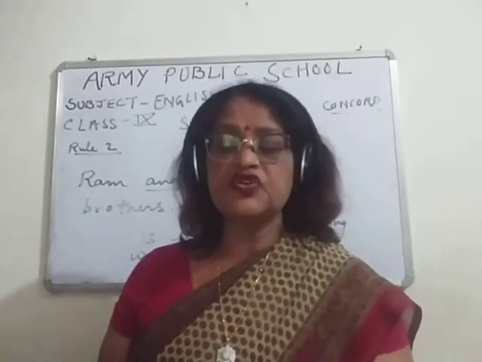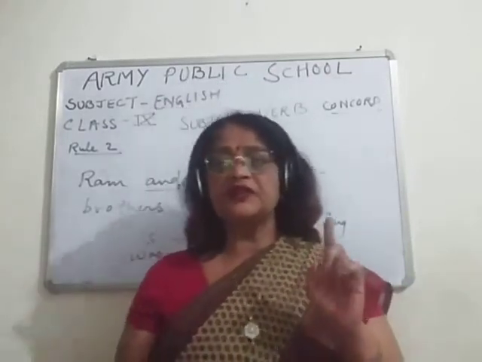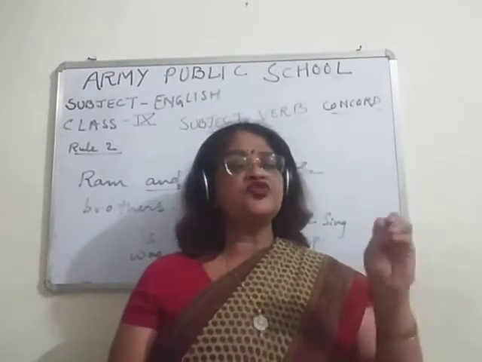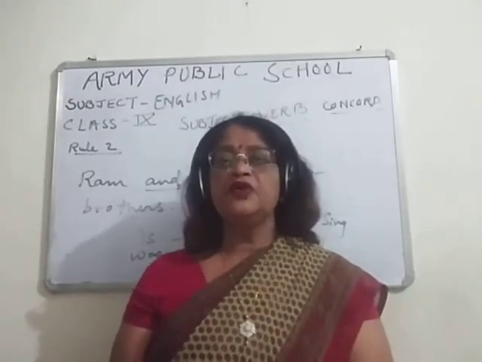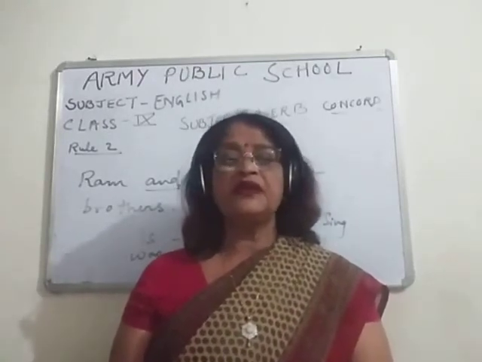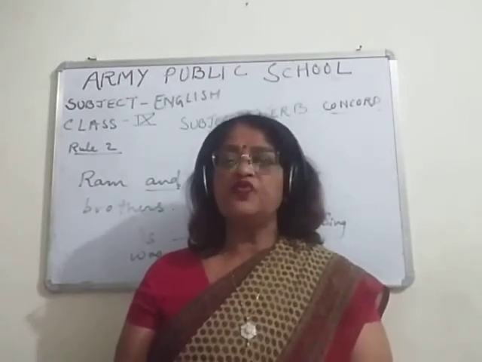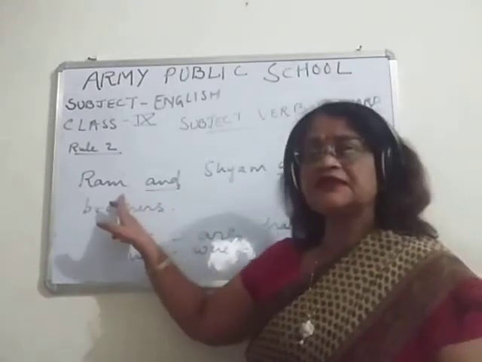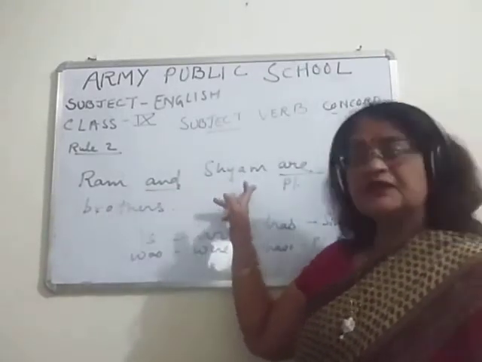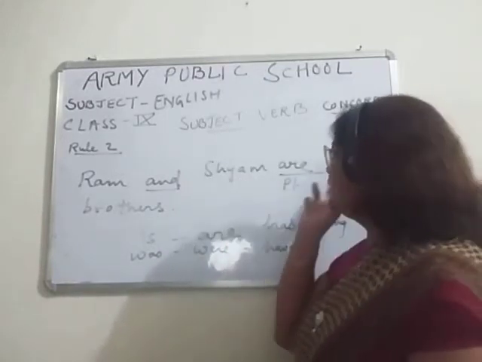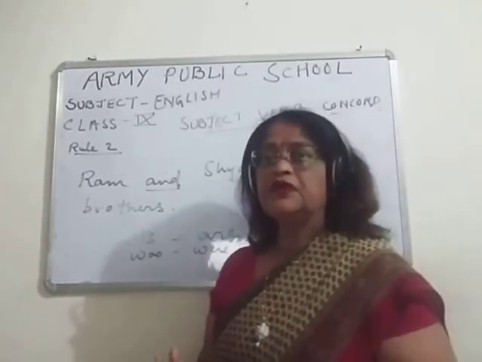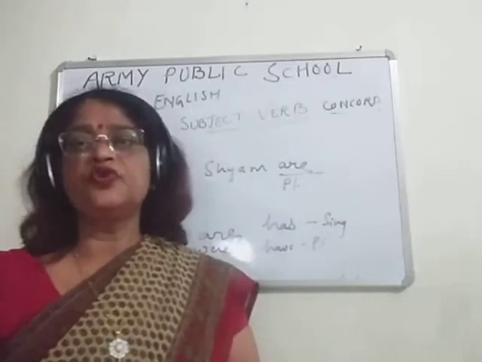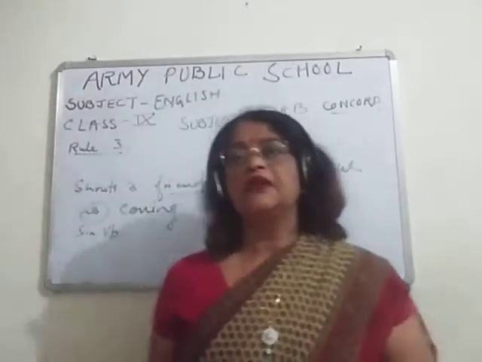So once again I revise rule number 2. When two singular subjects or more than two singular subjects are joined by and, children, how do we connect it? We connect it with a plural verb. As you can see here, Ram and Shyam are brothers. Ram is subject number 1, Shyam is subject number 2, and are is plural here. Okay students, so this was rule number 2. Now we will come to rule number 3. Now children, point number 3.